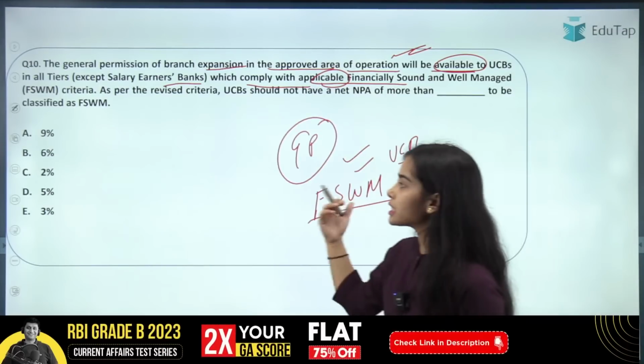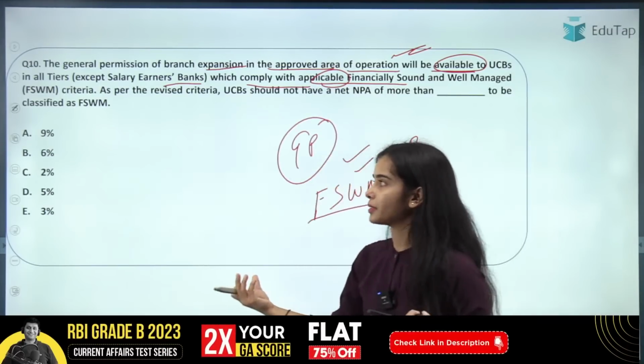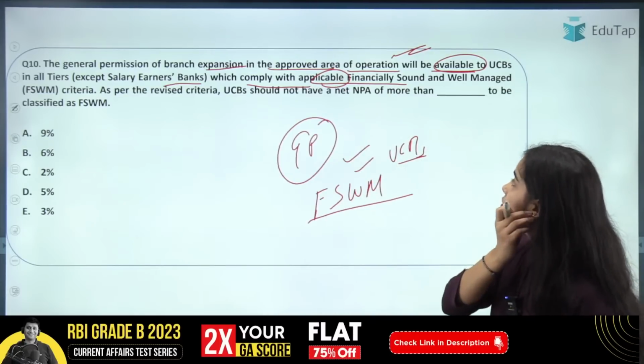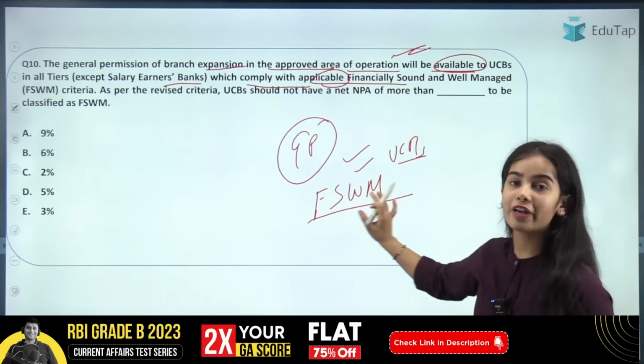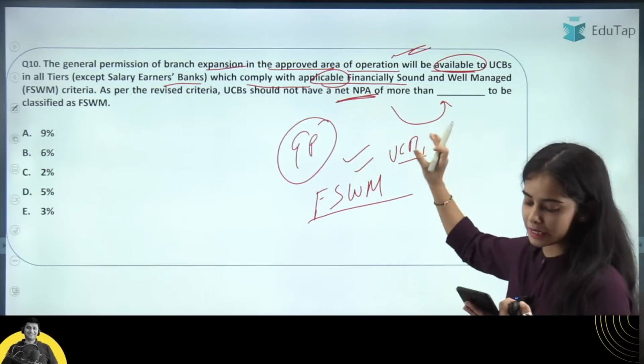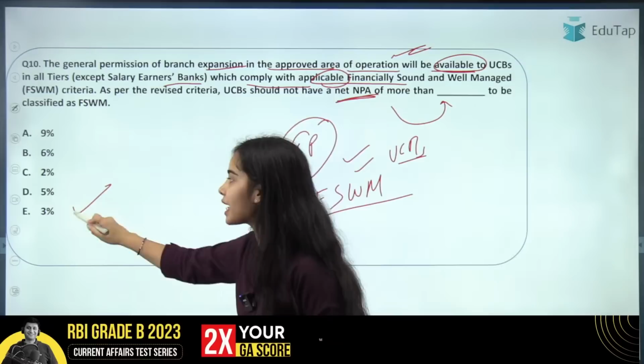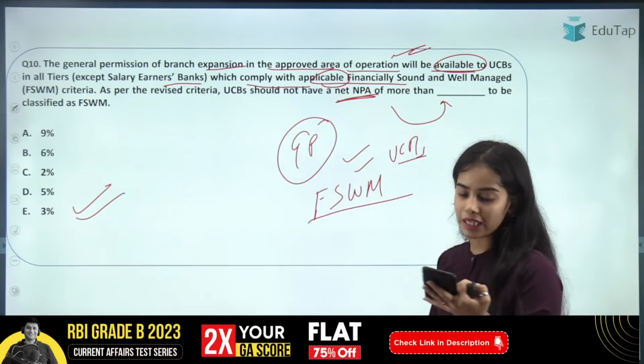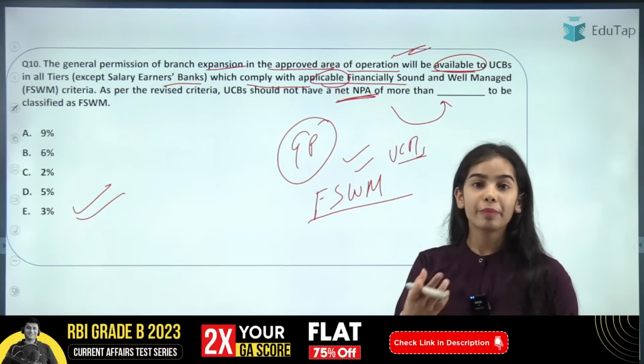Okay, so this is till a limit of what? So for the financially sound and well managed, you have to tell that the net NPA should not be more than what percentage? Yes, everyone is giving the right answer, that is 3%. Yes, absolutely correct. So the limit is 3%.